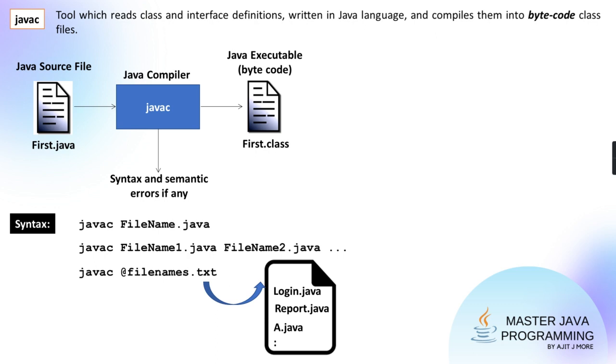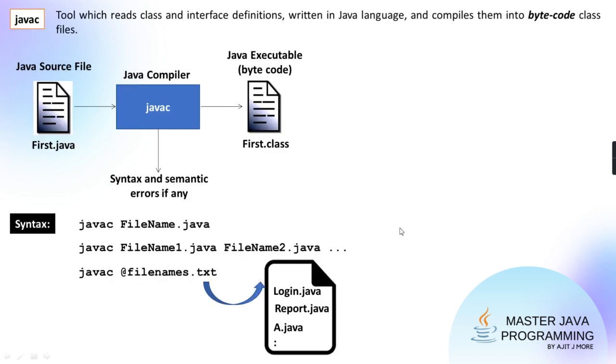But precede it with @. Don't forget to precede it with @, because if you don't, it will consider this only as a source file. That filenames.txt only will be treated as a source file. You understand? And it will try to compile this file only, and then it will say it's an invalid Java source file. So we don't want to compile filenames.txt. We want to compile the files whose names we have written in that file. So write @. Okay?